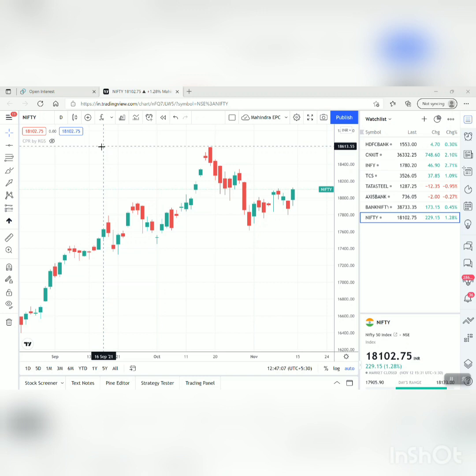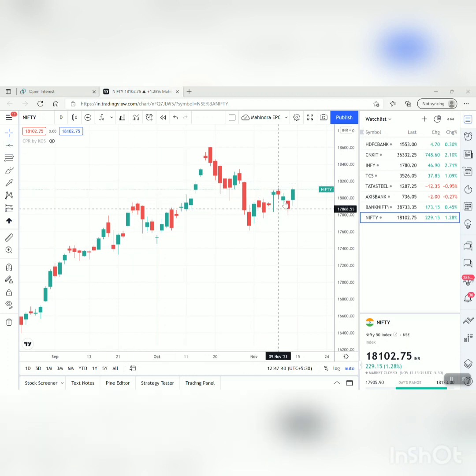From 18,000 we moved towards 17,905, that was the low, that was the buying area, and when we crossed from there we bounced, and when we crossed 18,000, as expected my target was 18,060 to 80, but it went past that as well. So the reason behind this type of analysis, or how it works, is what I'm trying to show in this particular video. Previous video link I'm giving in the description, so you can cross check that. So let's start with how I gave that particular analysis.